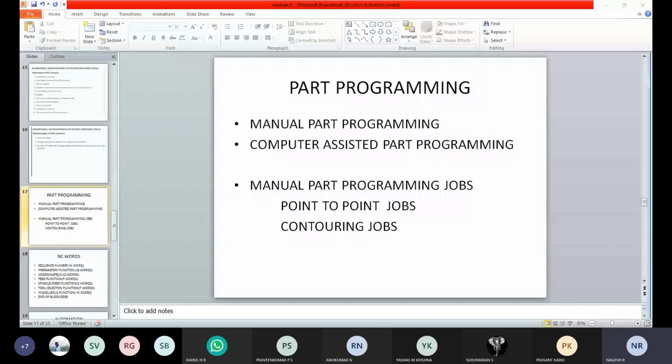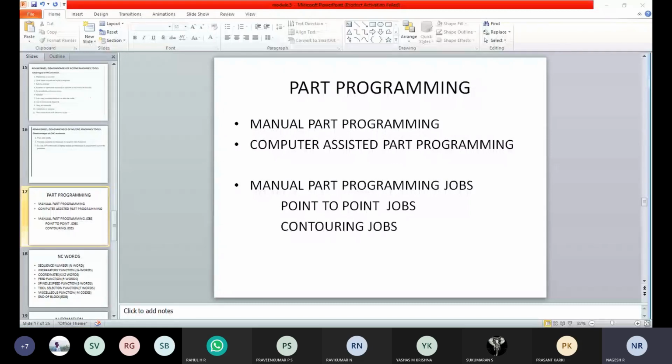So here, mainly in part programming, we have two classifications. One is manual script part programming, or manual part programming, and the second one is computer assisted part programming. So what is this manual script part programming? It is also the same thing.